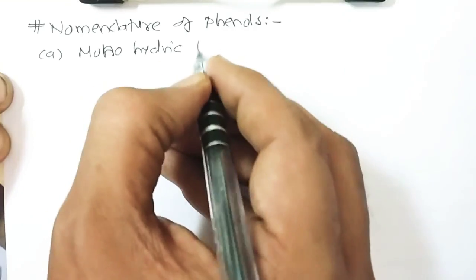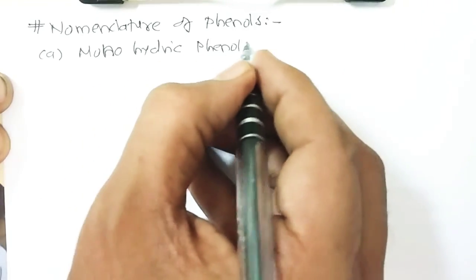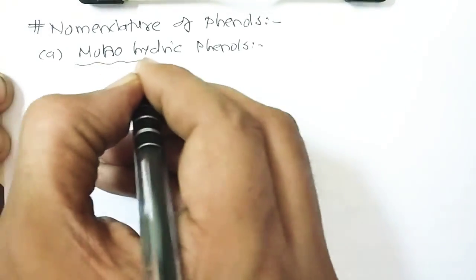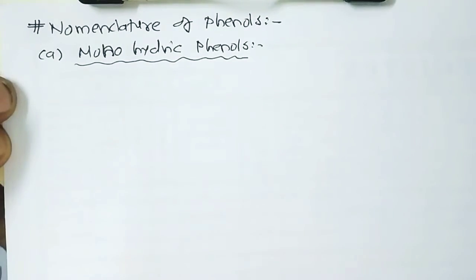Monohydric phenols means phenols containing only one hydroxyl group. The simplest hydroxy derivative of benzene is called phenol. Phenol is its common name as well as an accepted IUPAC name. So all substituted phenols are named as derivatives of phenol, in both the common as well as the IUPAC system.